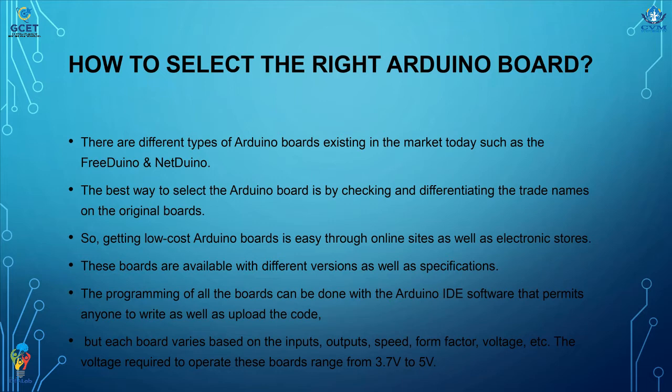The programming of all boards can be done with the Arduino IDE software that permits anyone to write as well as upload the code. But each board varies based on the inputs, outputs, speed, form factor, voltage, etc. The voltage required to operate these boards ranges from 3.7 volts to 5 volts.